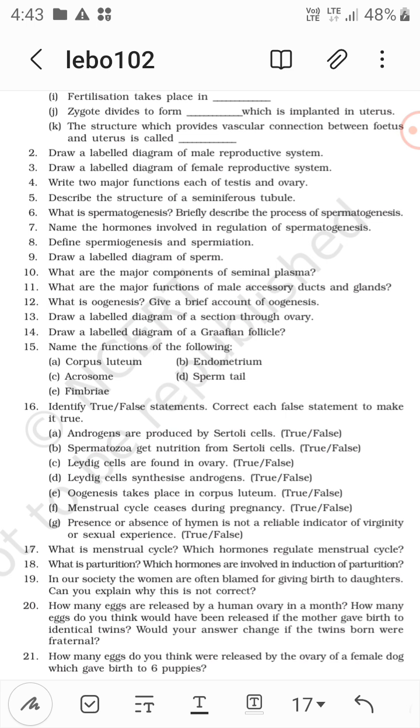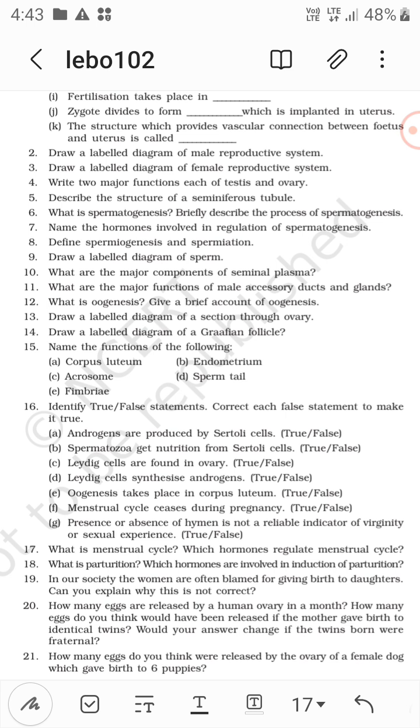So what is parturition? It is the delivery of the baby, the delivery of the child. Which hormones are involved in induction of parturition? Cortisol, estrogen, and oxytocin, right?